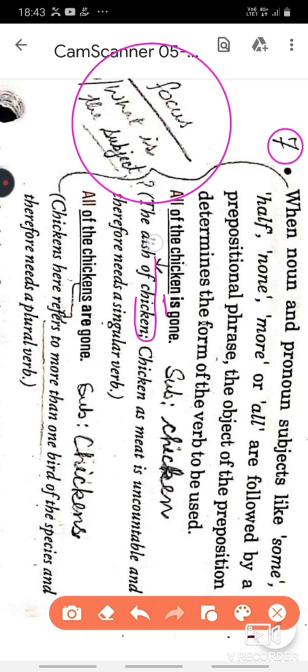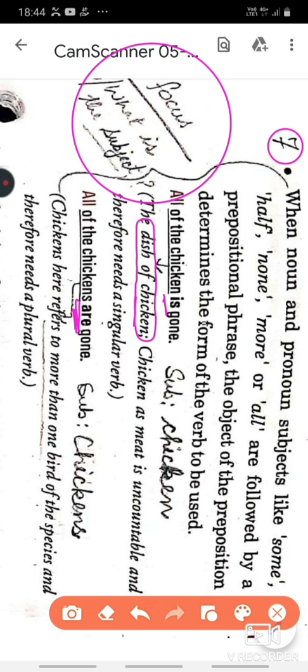Do not get confused by reading the word all here. Consider the entire thing together as a subject, all of the chicken. Here it means the dish of the chicken. In the next example, it reads all of the chickens dash gone. Here we are talking about the birds, chickens, and that is why the verb that has been used is plural, that is are.